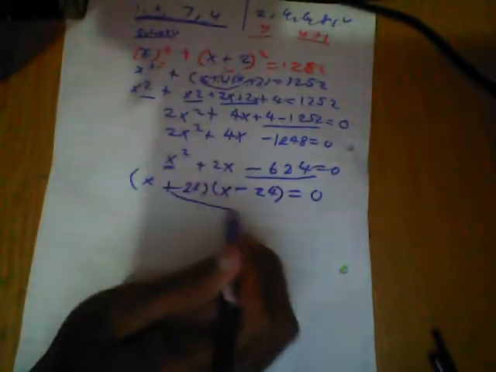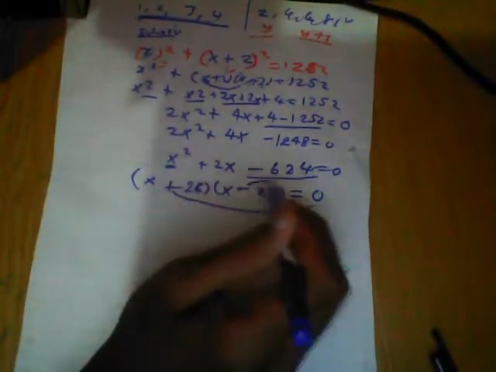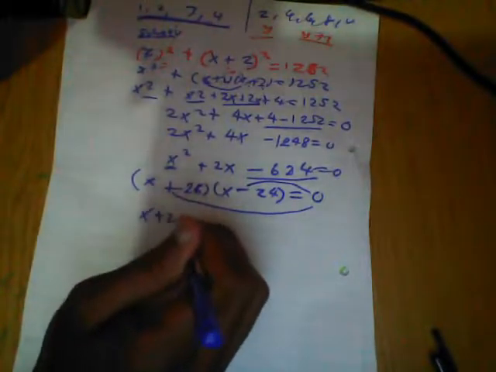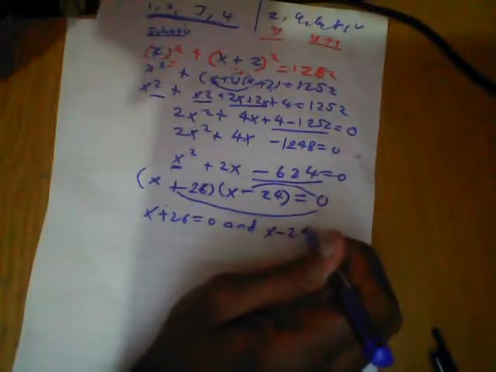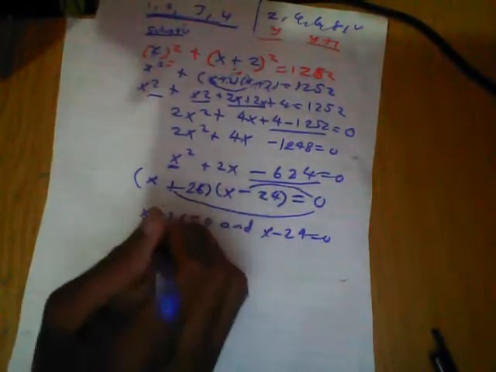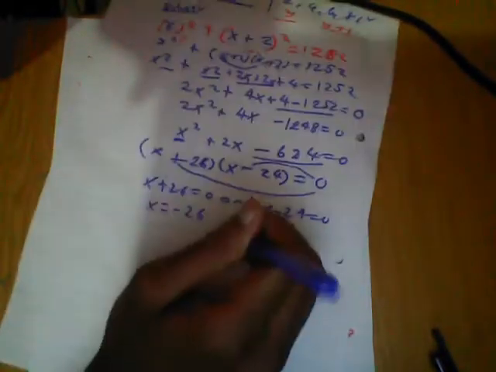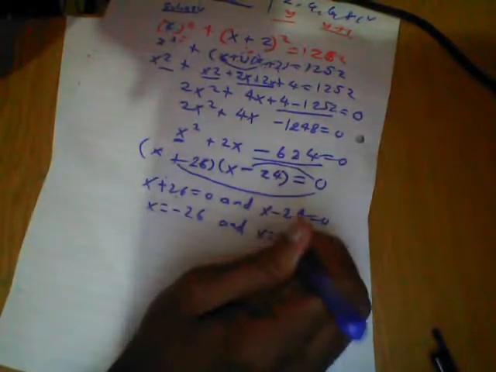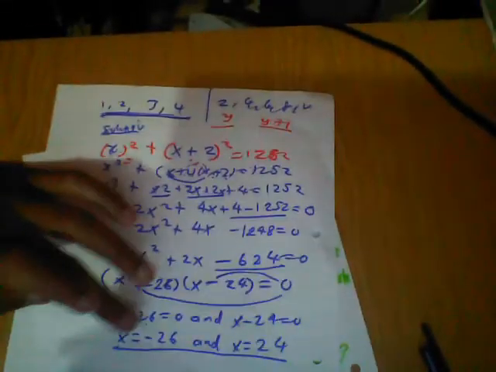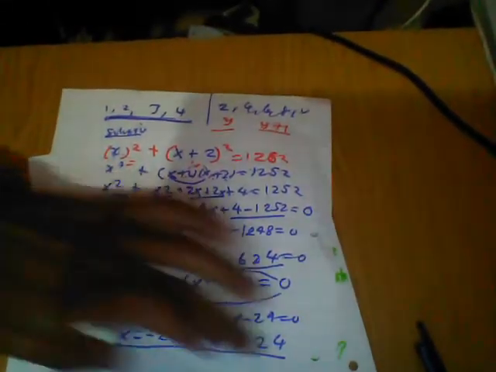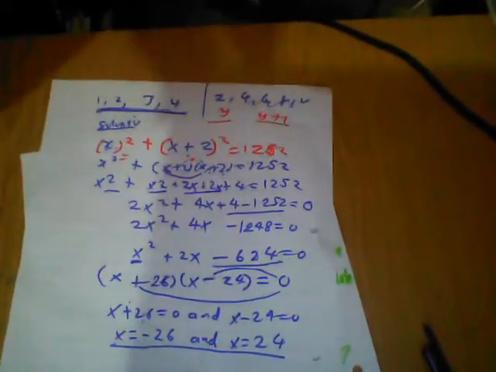So the first x equal to 0, this 26 here, and the second x equal to 0. So x plus 26 equal to 0, and also x minus 24 equal to 0. So x equal to negative 26 and x equal to 24. So the even consecutive integers have to be negative 26 and negative 24.